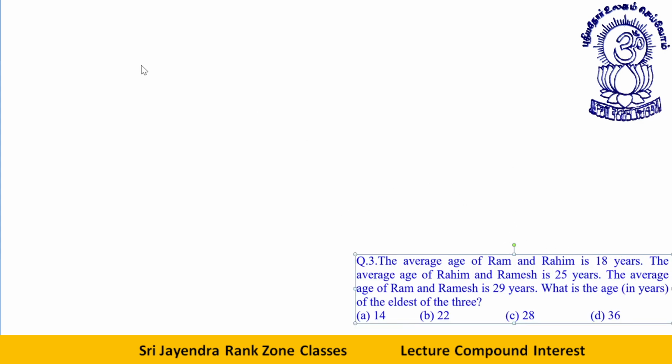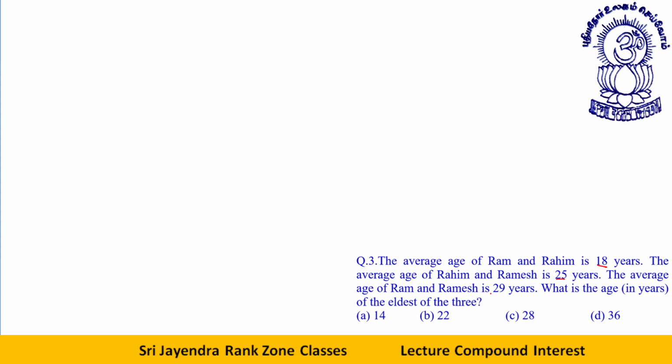The average age of Ram and Rahim is 18 years. The average age of Rahim and Ramesh is 25 years. The average age of Ram and Ramesh is 29. What is the age of the eldest of the three? See, students, we have Ram, Rahim, Ramesh. Ram and Rahim average 18, Rahim and Ramesh average 25.